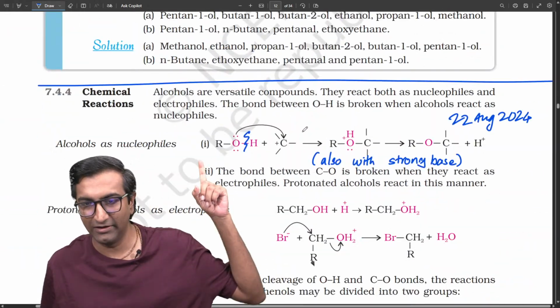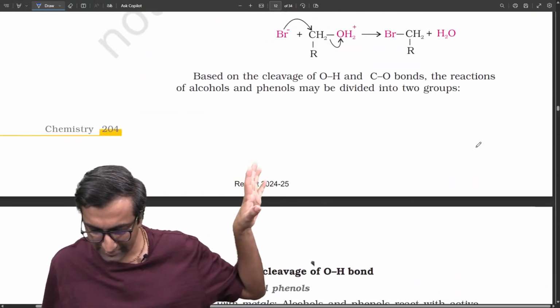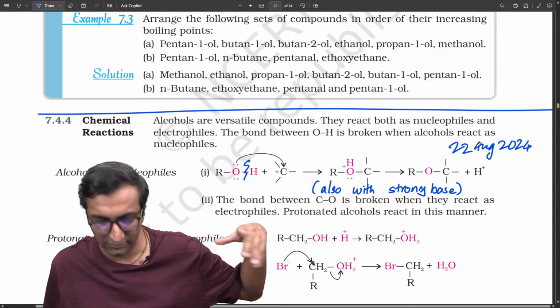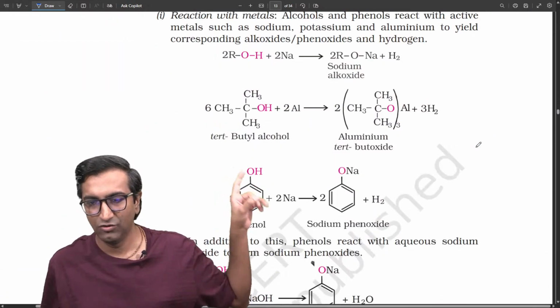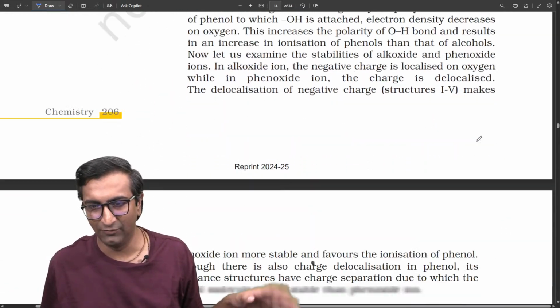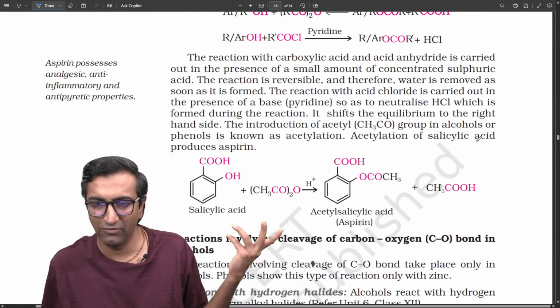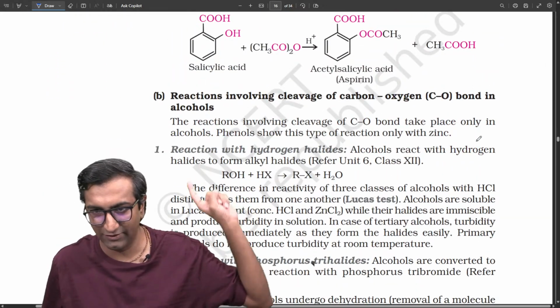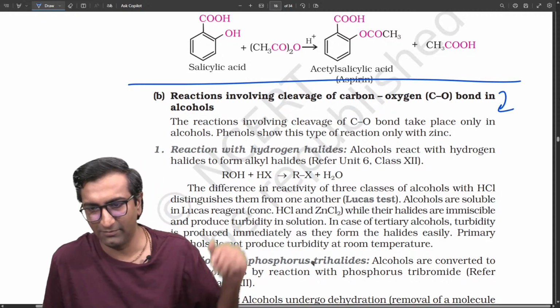From here onwards, chemical reactions ये करेंगे. But before we do this, यहाँ पे लिखा है clearly कि there's a cleavage of OH bond. It starts off with alcohols being nucleophiles, electrophiles, and cleavage of OH bond. ठीक है, तो हम लोग इसको करेंगे. May seem like just a couple of pages, but we'll go into detail with the mechanisms. यहाँ तक तो definitely करेंगे. और ये वाला part, let's see if we have time, we'll do this as well. Maybe some parts of this.